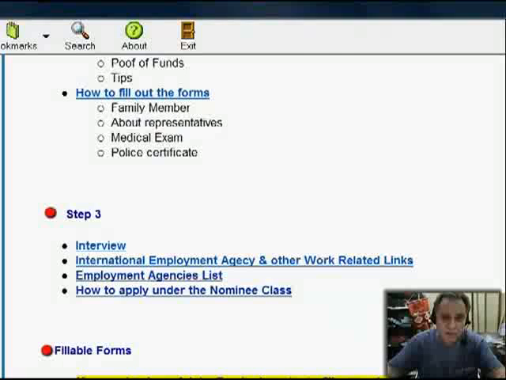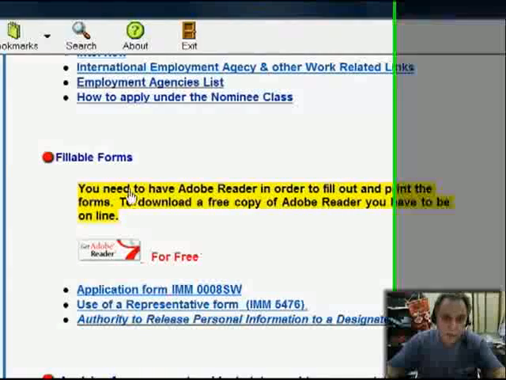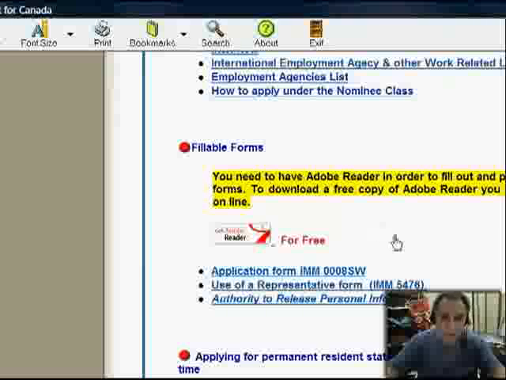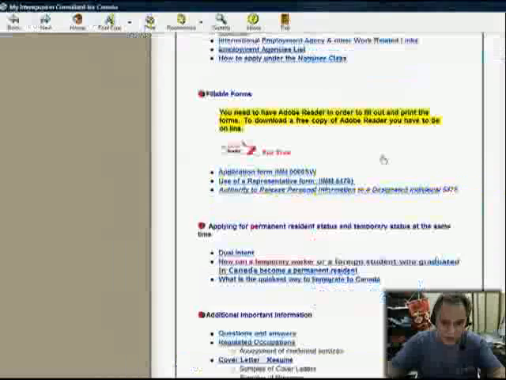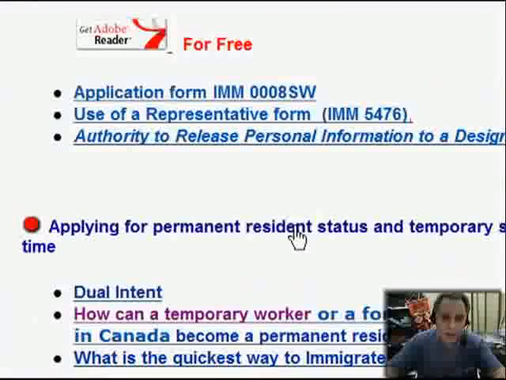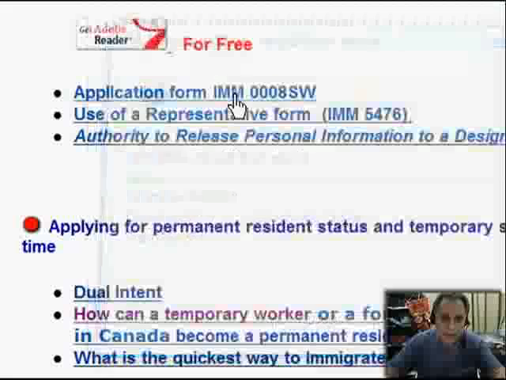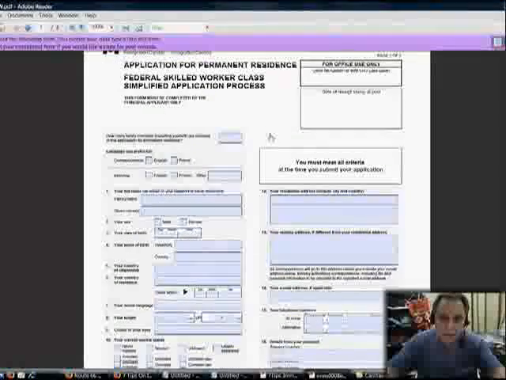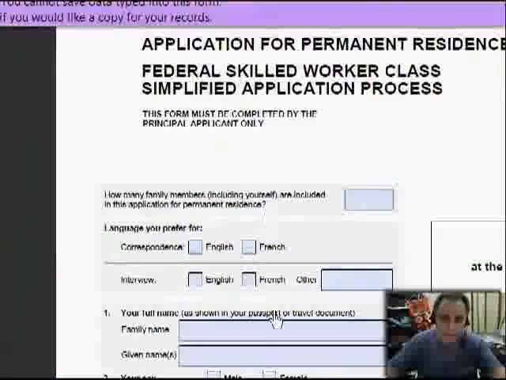Very valuable information. Now, over here you have the fillable forms, the forms that you can download, fill out, and print, and just take them and submit them to the immigration office. Let's try to download a form, see what happens here. Okay? Click on this, and you can see it's already downloading. As you can see here, you can just fill this out.